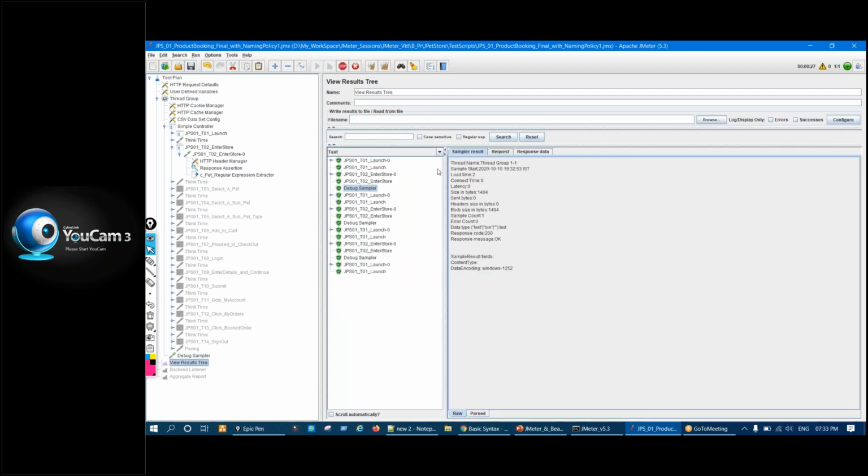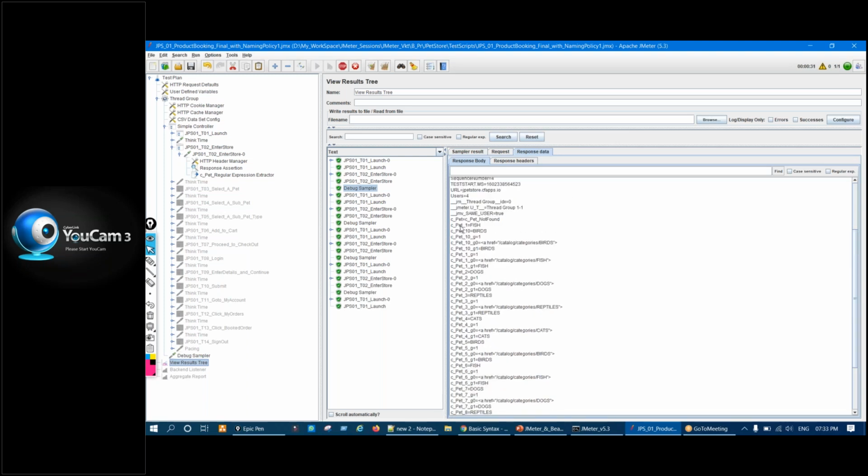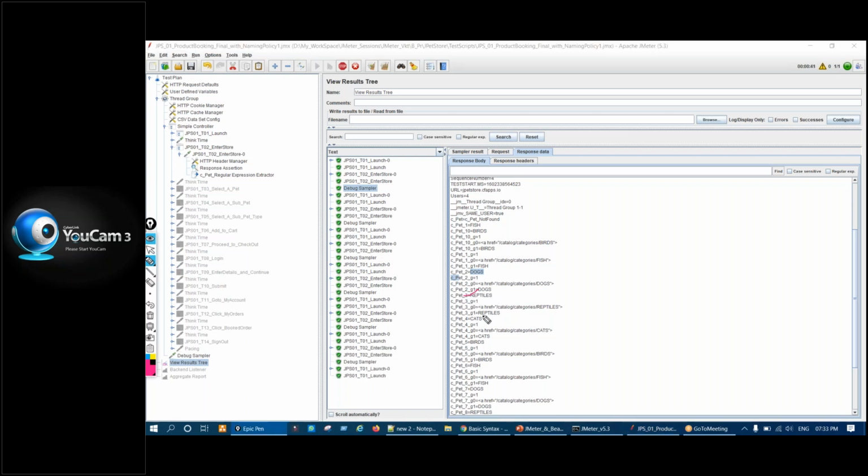So here, if you see, since I've used CPET and I have given -1 there, this is how the matches are stored: CPET 1, CPET 2, CPET 3, CPET 4, CPET 5, CPET 6. So they are stored as array variables, right? But if we want to store all of them in a single variable, how can we do that? Straightforward we cannot do it. We have to write code for that, right? So that is also a scenario.